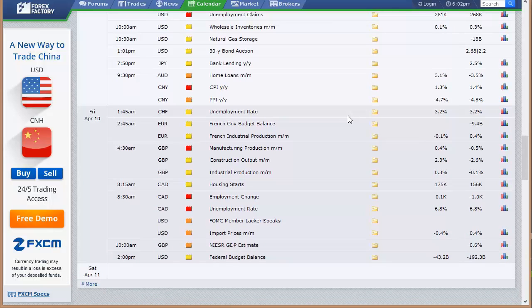Switzerland releases their unemployment rate Friday morning early. French budget balance and industrial production, UK manufacturing production, construction output, industrial production. Housing starts in Canada, their unemployment rate. FOMC member speaking, import prices out of the U.S., federal budget balance out of the U.S.